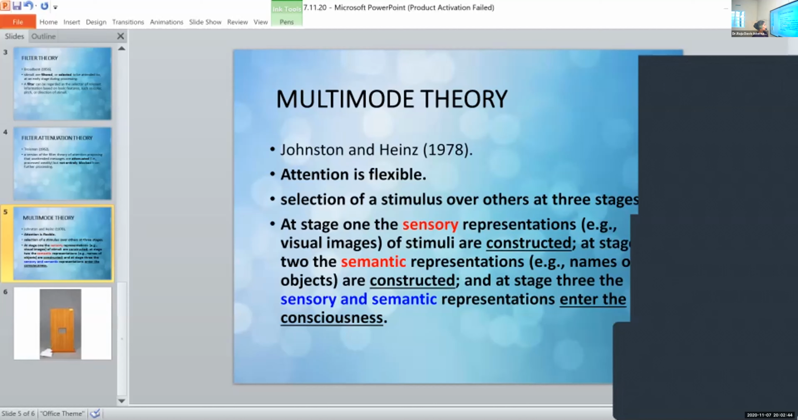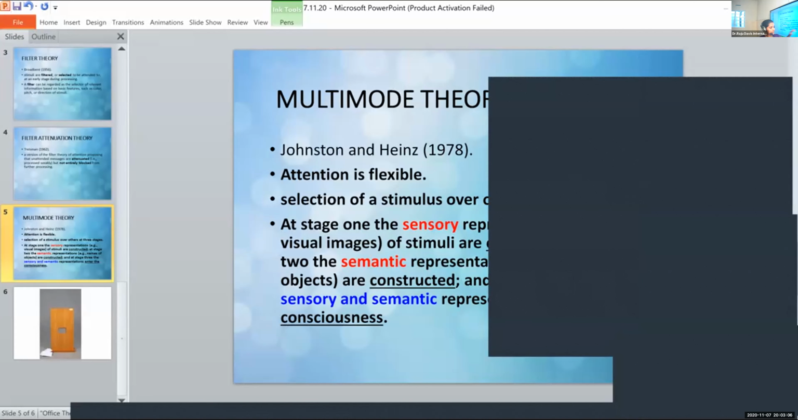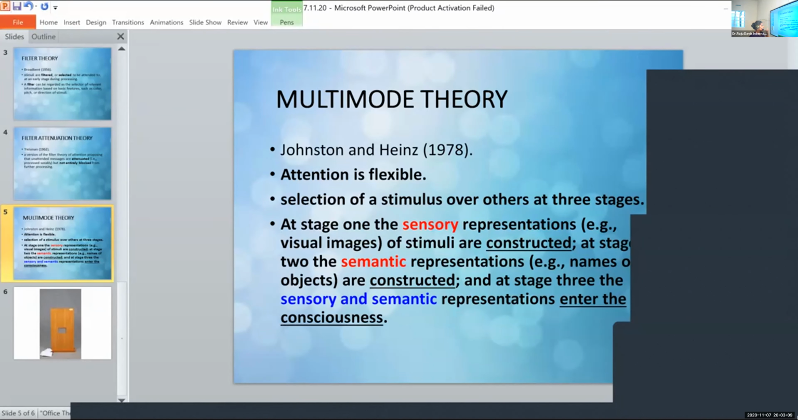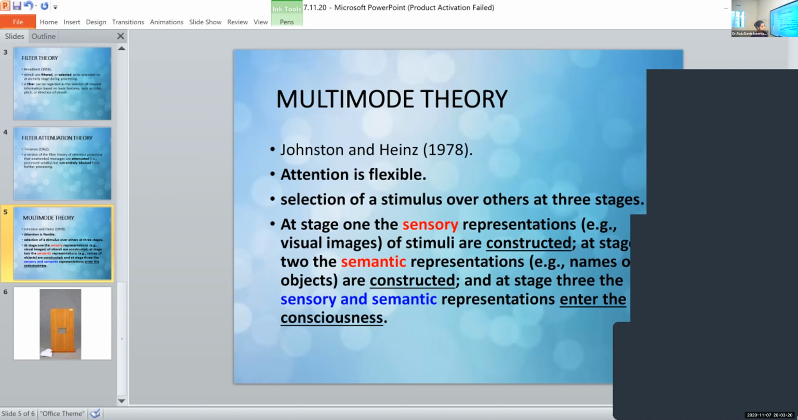And from the name itself, you can understand this multi-mode theory, which means there are multiple modes, different modes. There are 3 different modes or 3 different stages for the selection of stimulus and the selective attention. The first stage, have you written till this? The 3 stages? Attention is flexible. That is one point. It was proposed by Johnston and Heinz in 1978. That is another point. Now, the third point is selection of stimulus and selective attention happens over 3 stages. And then we'll see what the 3 stages are.